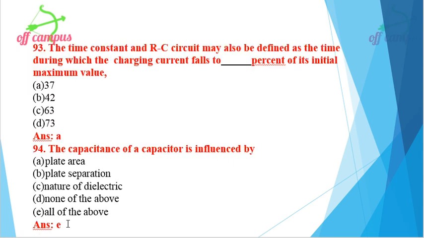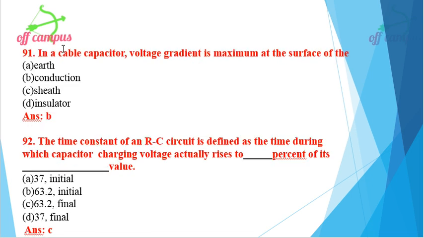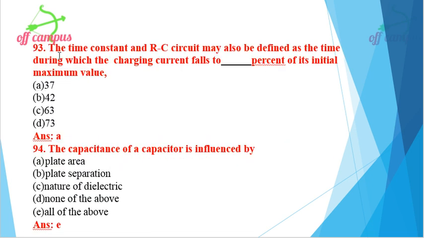Okay. Then this is related to our previous problem only. Let's see what is given. The time constant of an RC circuit may also be defined as the time during which the charging current falls to. In the previous question, it was rises to 63.2% of its final value. When the word is falls, it is 37% of its initial maximum value.